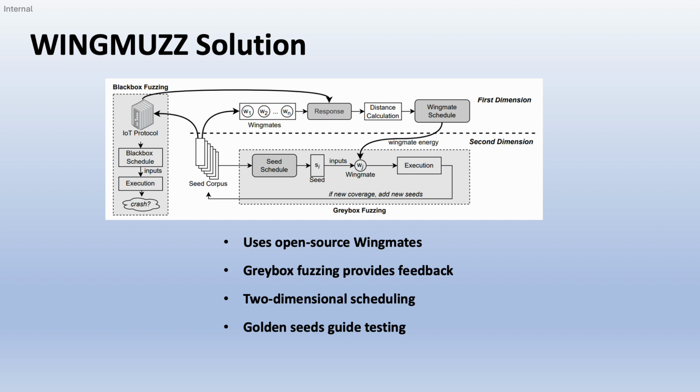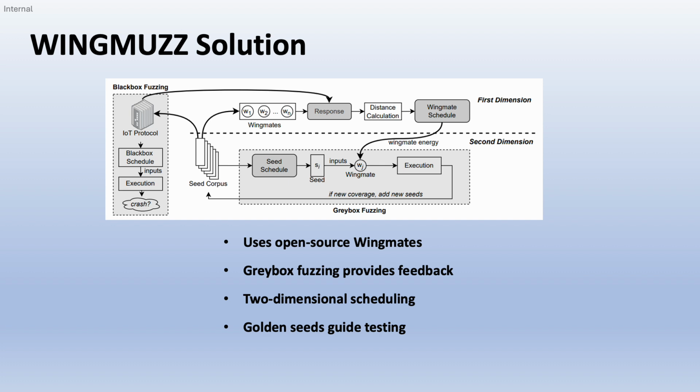Here is the WingMuzz pipeline. On the right, we run gray box fuzzing against several open source WingMates. We collect the feedback and golden seeds from these runs. Then, on the left, we run black box fuzzing against the real IoT target, consuming those golden seeds and feedback-guided inputs. The engine is governed by a two-dimensional schedule.